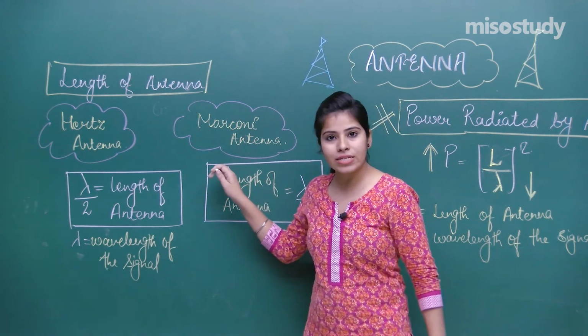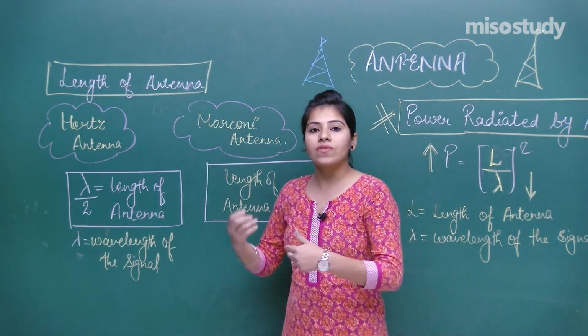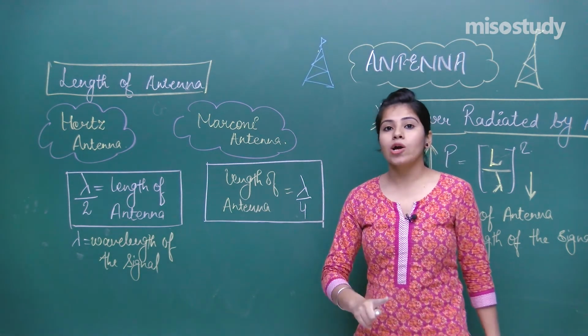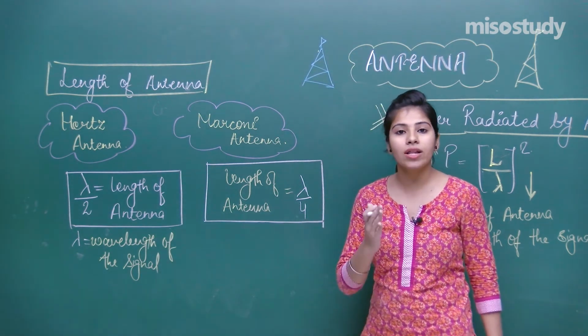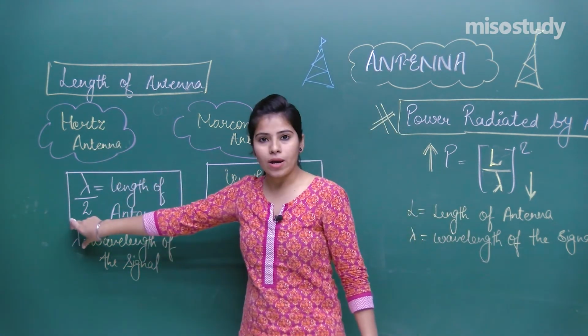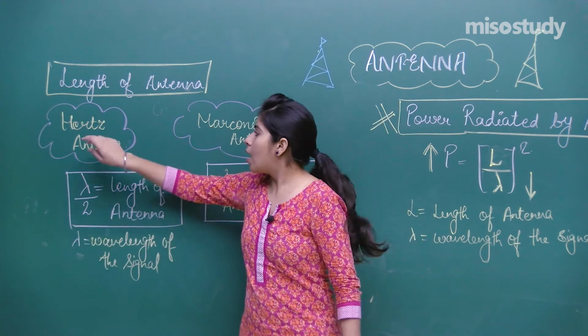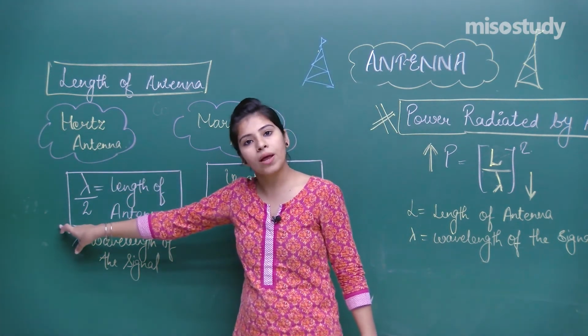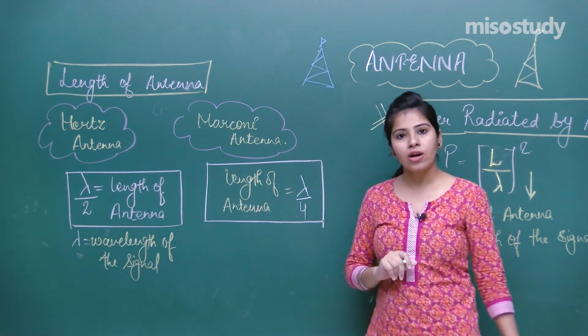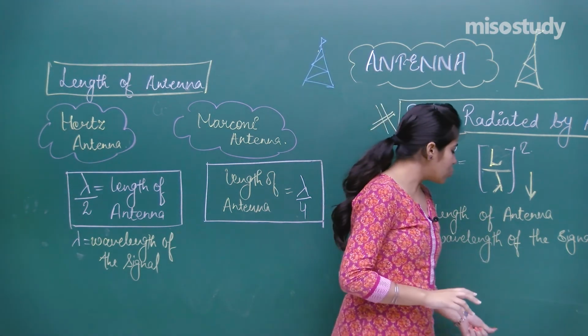Now if I give you a question and I say find out the length of the Marconi antenna where the wavelength is this much, you are going to apply this formula. If in the question I say find out the length of the Hertz antenna, then you have to apply this formula. You understand? Hertz antenna, that means length equals lambda by 2. Marconi antenna, that means length of the antenna should be lambda by 4. For example, I should give you a question.